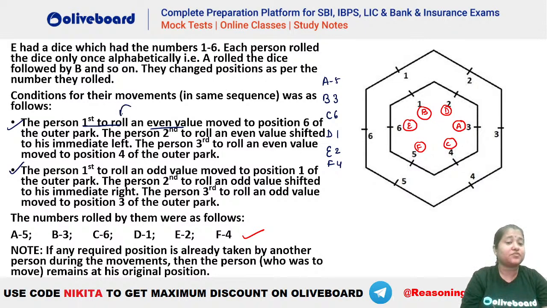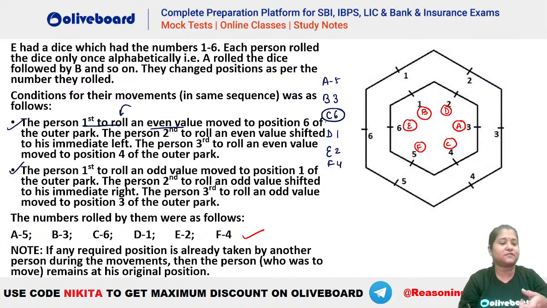Now, who is the first person to roll an even value? Who is the first person to roll an even value? You can see here that A has rolled 5, so he has not rolled an even value. B has rolled 3, so he has not rolled an even value. Who is the first person to roll an even value? That is your C. Okay, C will be the first person to roll an even value here. D nahi hai, D ne toh 1 roll kiya hai. So the first person to roll an even value will be your C, because they are rolling the dice in the alphabetical order. To pehla even number kiska aaya hai? C ka aaya hai, right? So C has rolled 6 here.